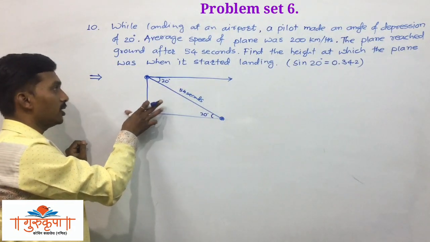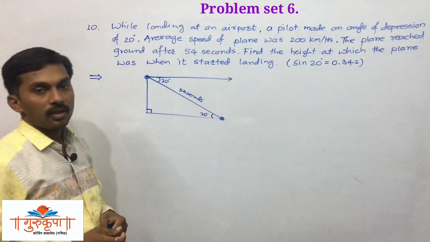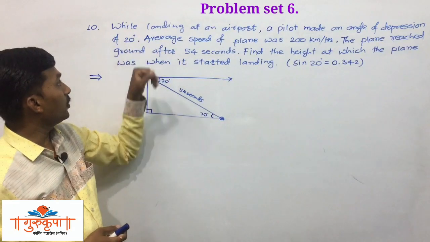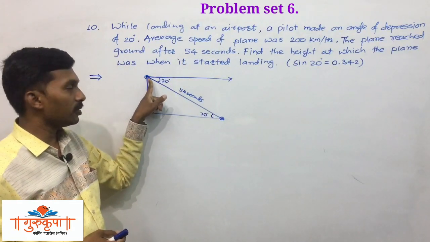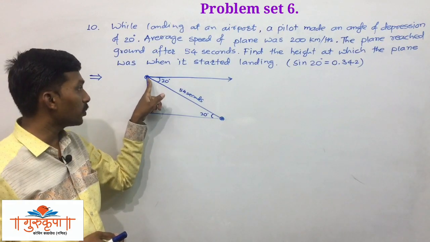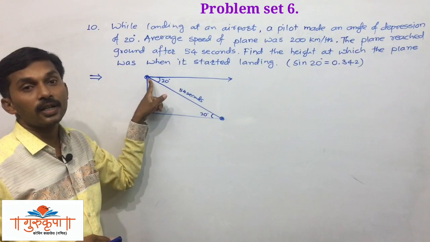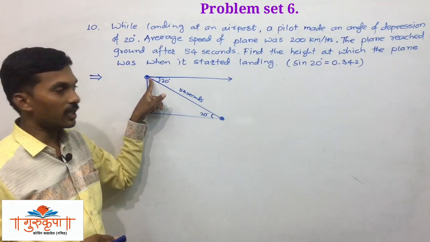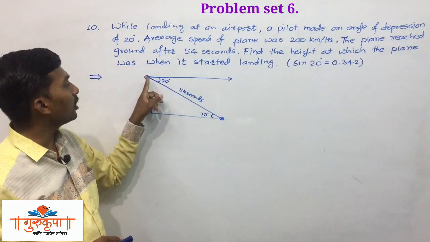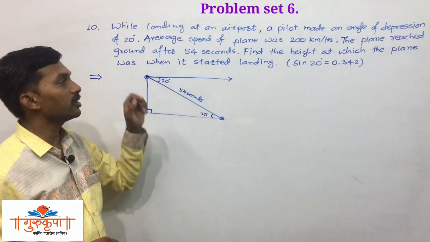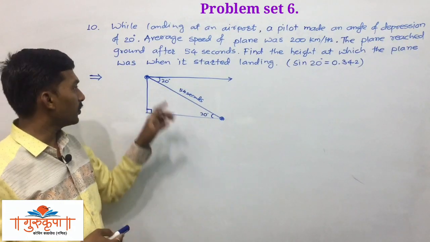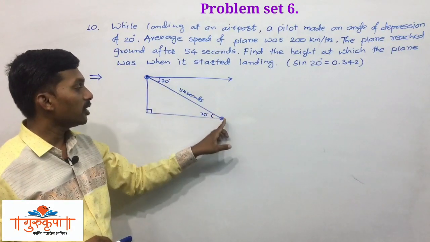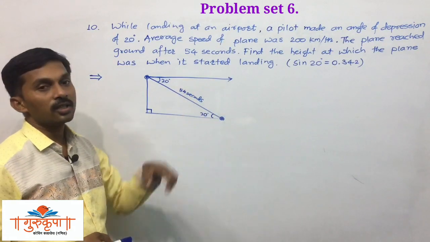But the important thing is, let's read the question carefully once again. While landing at an airport, a pilot made an angle of depression of 20 degrees. Here we have a plane, or this is the point from where the plane started landing. The angle made at this point, that is angle of depression, is given 20 degrees, and after 54 seconds from this point, the plane landed here on the ground.